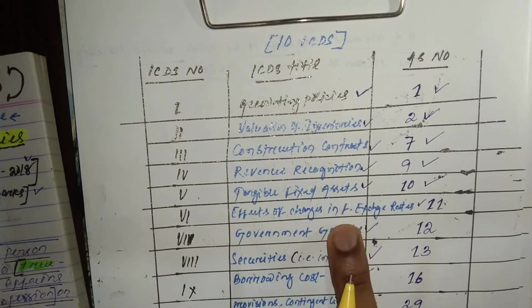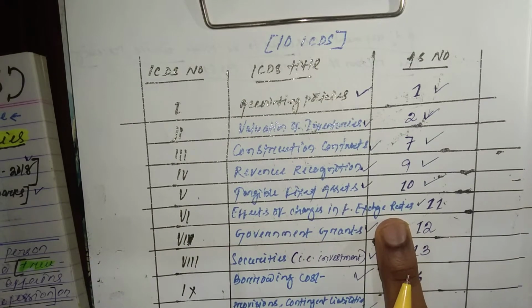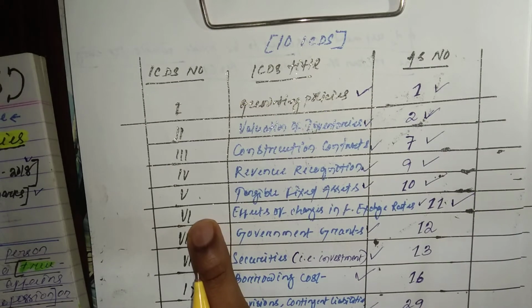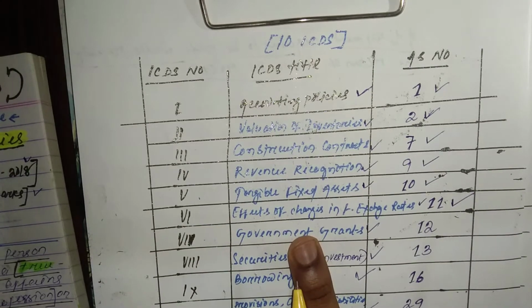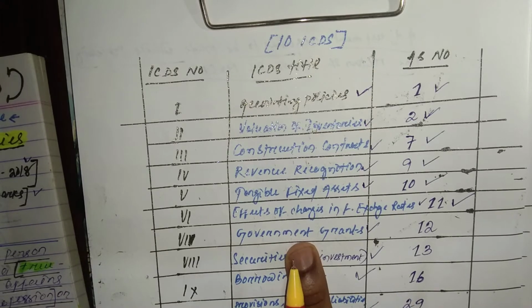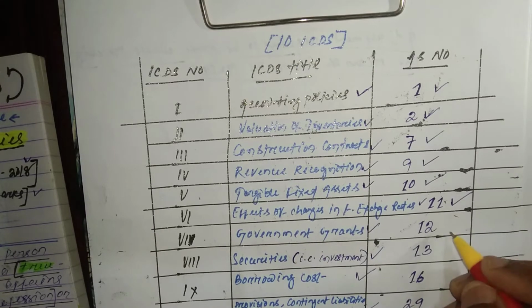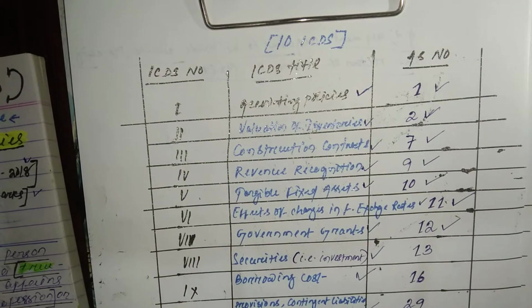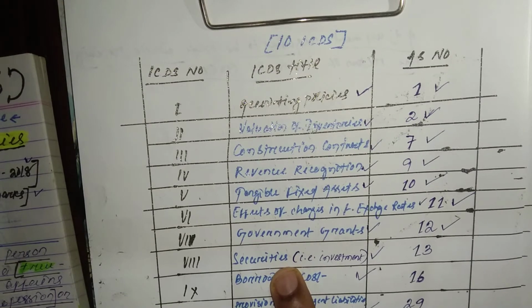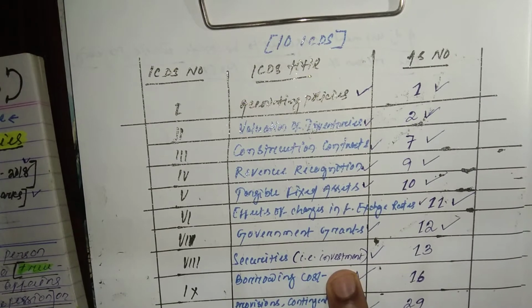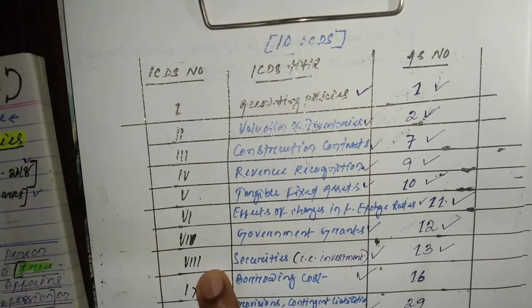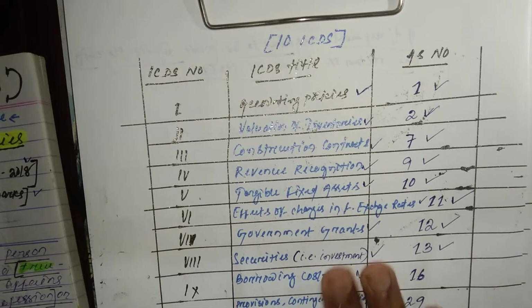Then for effects of changes in foreign exchange rates, the accounting standard will be 11, but in case of ICDS it will be VI. Likewise, for government grants, the accounting standard will be 12, but ICDS will be VII. And again, for securities, that is investments, the accounting standard will be 13, but ICDS will be VIII.